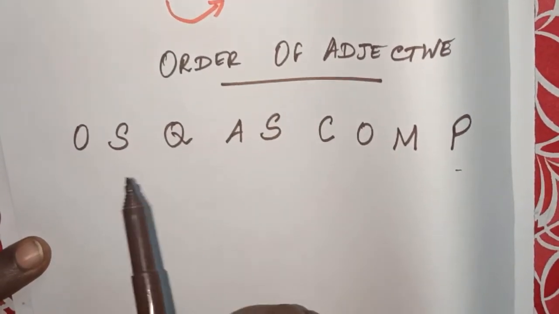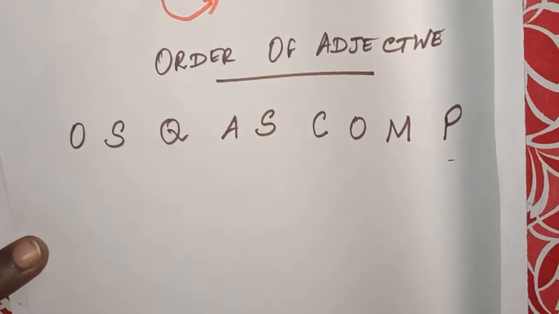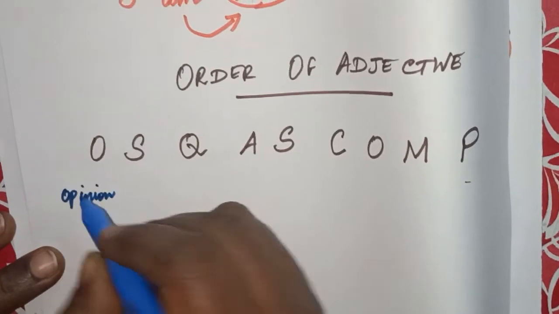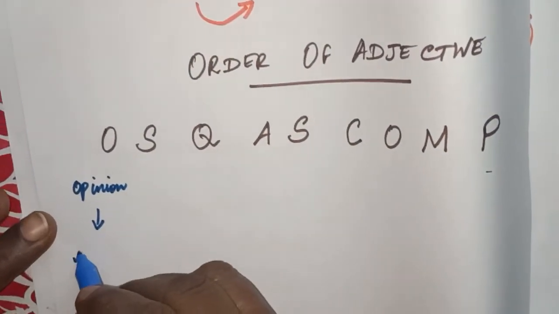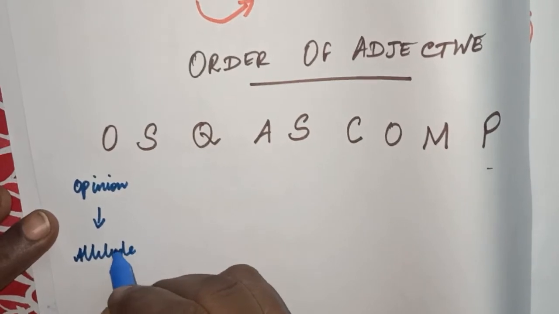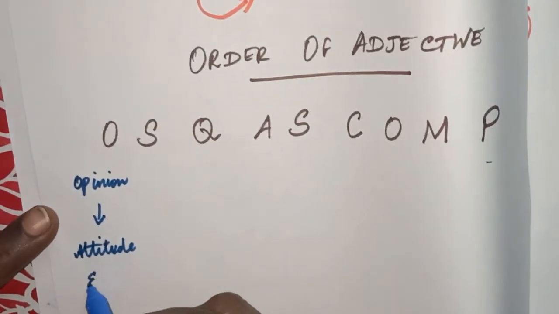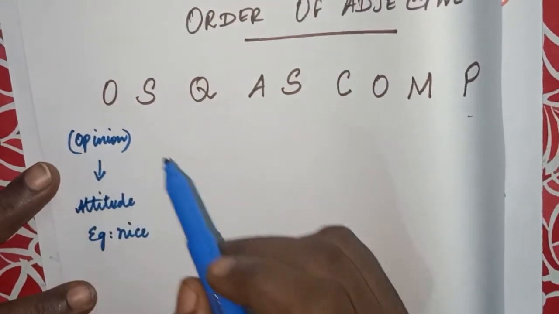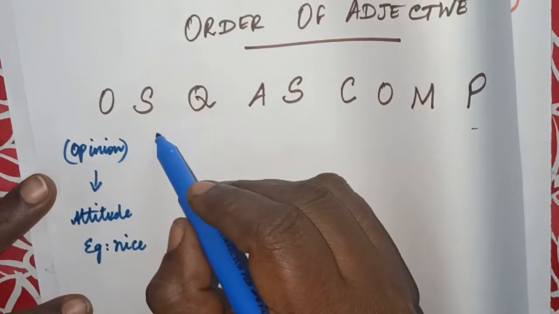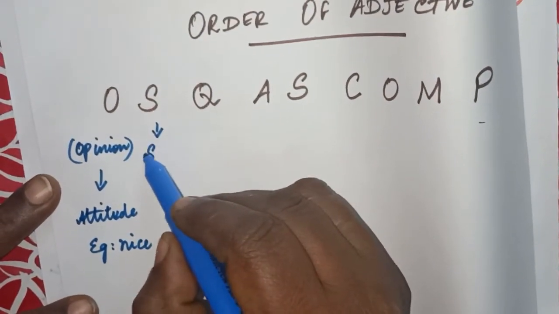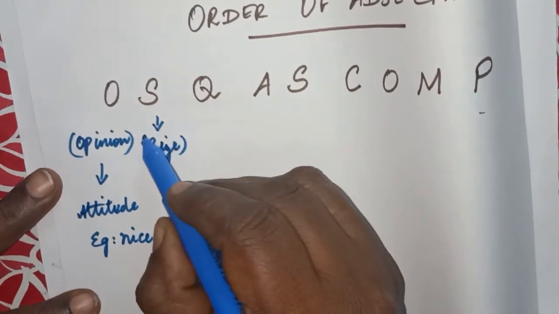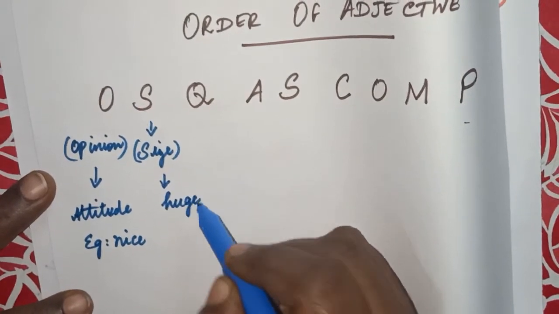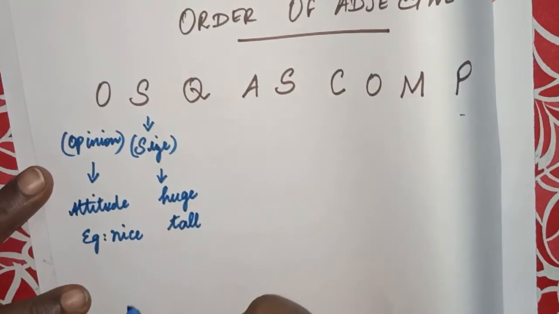What is this O stands for? This O is nothing but opinion. What is opinion? It tells about the attitude or observation, what you are seeing. For example, nice, we have a nice pen. So it tells about the opinion of the adjective. The second one is S. S stands for size or height. So we can say like huge, tall. All these are size, isn't it?